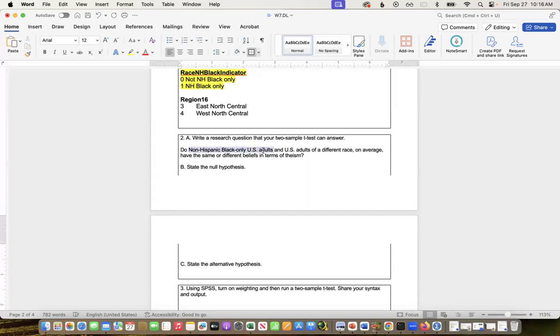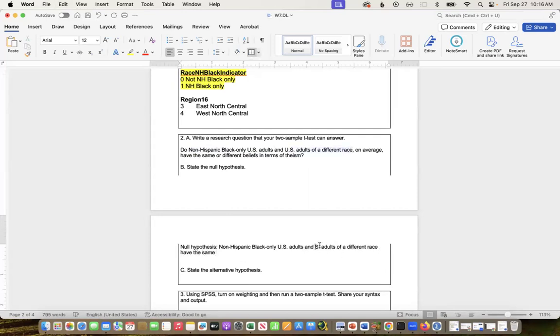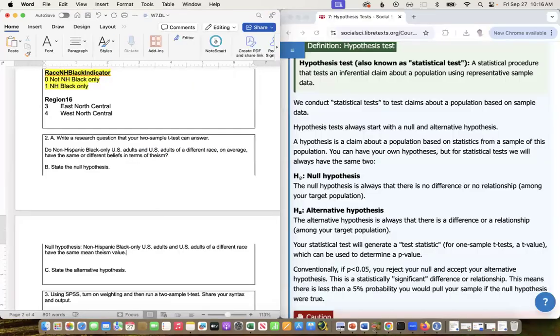So the null hypothesis: non-Hispanic Black only U.S. adults and U.S. adults of a different race have the same mean theism value, or beliefs, or whatever you want to say.